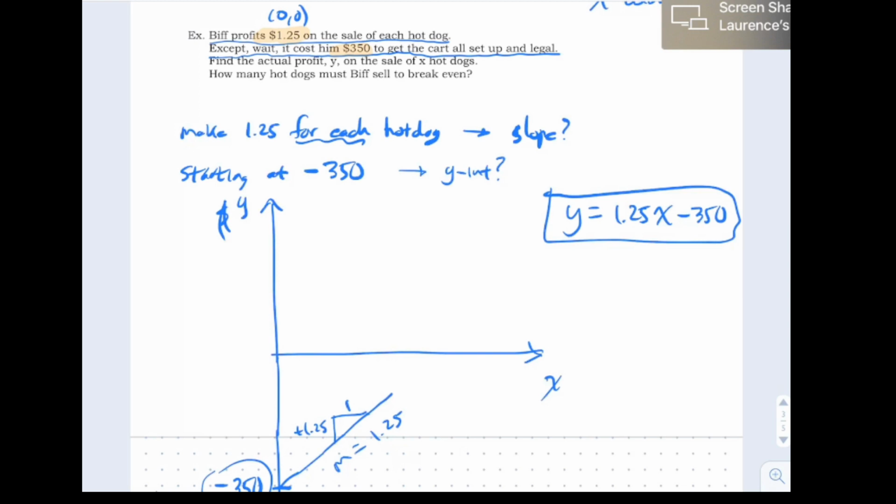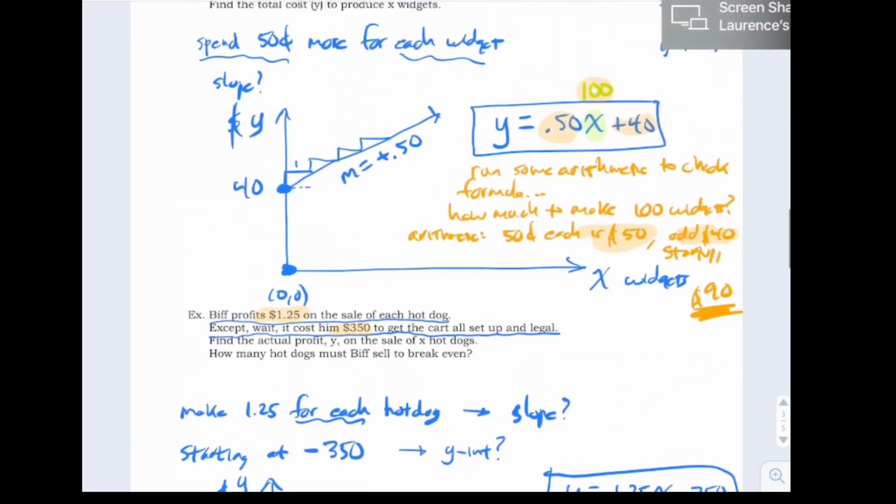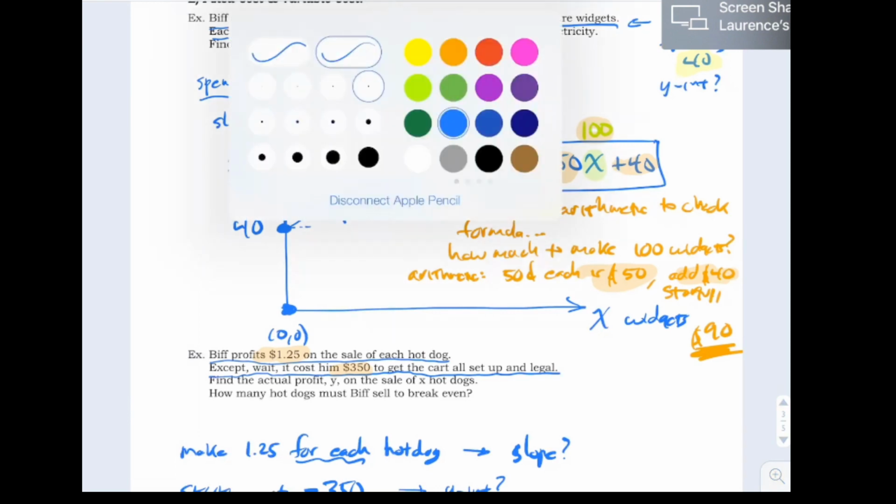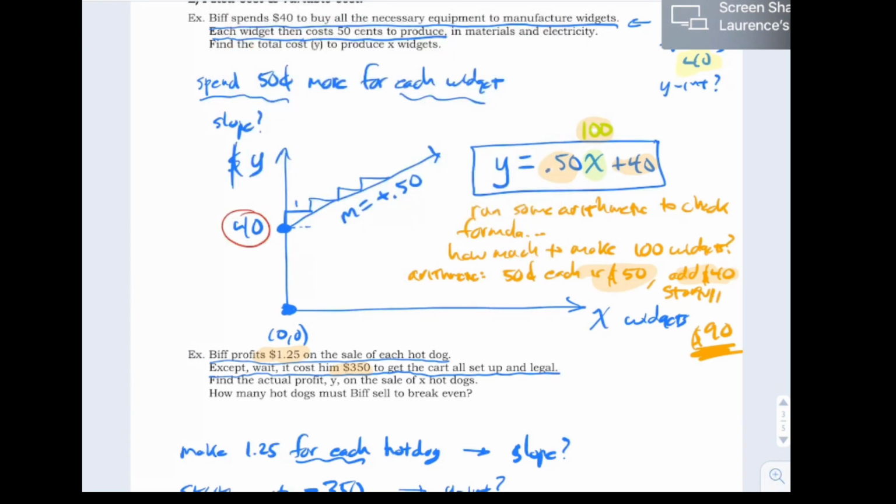In business lingo, they would call this the fixed cost. Maybe I'll write that down. The fixed cost, because you have to spend it, and then once it's spent, you're done spending it. Actually, that's not called fixed. Let me go back to this. It made more sense in the previous example, because here we're talking about profit, and I don't want to say fixed profit. There we were talking about costs, so it made sense to say the $40 was the fixed cost, because you had to spend the 40 and then you were done spending it.